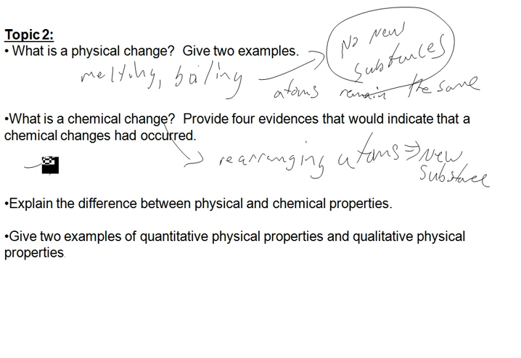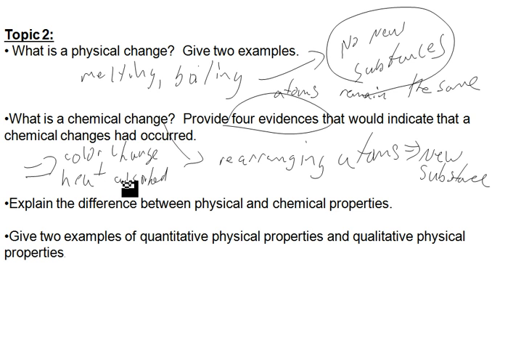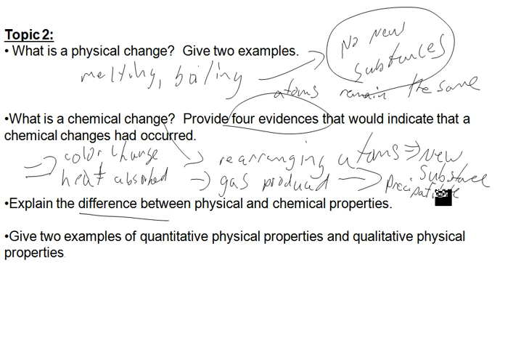And so evidence, what are some evidences? A color change, heat, either absorbed or given off. So heat or temperature change. Often we'll see a new gas produced that wasn't there before. And the other thing about this is we might see a precipitate, which is a solid. A precipitate forms.